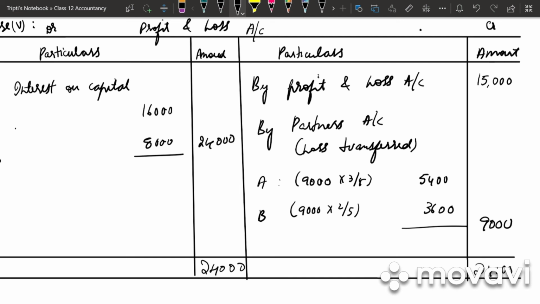It means interest on capital is a charge against profit. As such, it would be debited to profit and loss account.